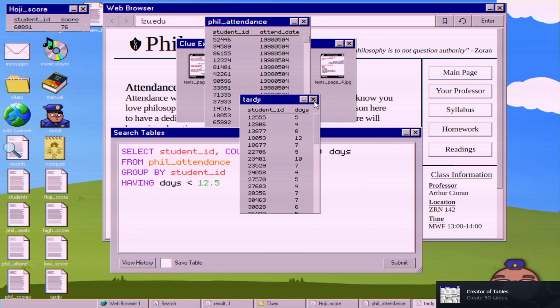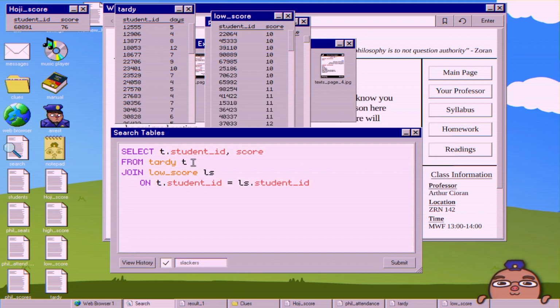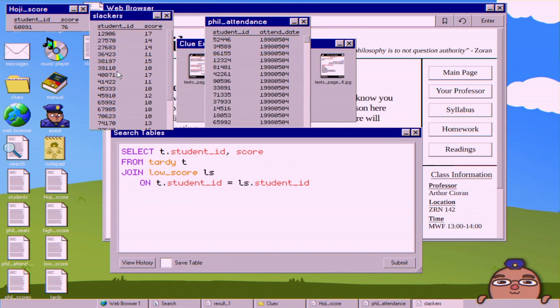There we go, 50 tables. So now we have a list of students who only attended for half of the days of the philosophy class. And so here we are just joining them together, where you have the people who were absent a lot, and then people who had the low scores. So then this is a list of students who are much more likely to be our suspects. So now we just have to figure out where they sit alongside those with the high scores.